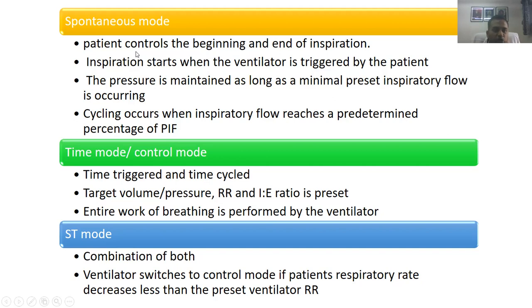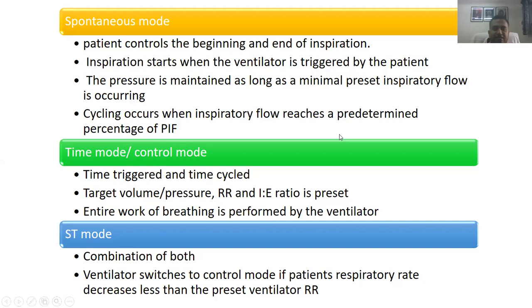It is totally controlled by the patient. It is like the pressure support mode which we use on a ventilator. The inspiration starts when the ventilator is triggered by the patient, like when the patient tries to take a breath, when it creates a negative pressure inside the patient's thorax, the BiPAP is going to give the breath. The pressure is maintained as long as the minimal preset inspiratory flow is occurring.